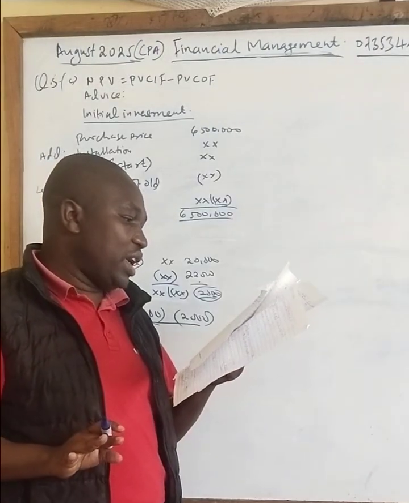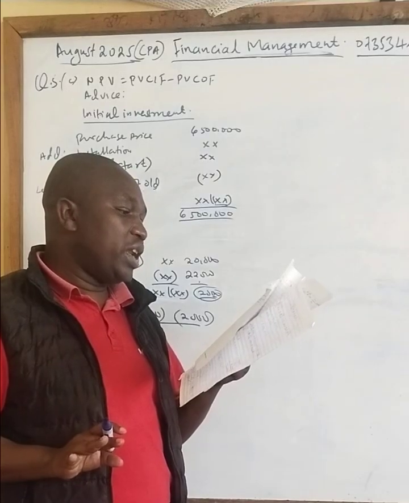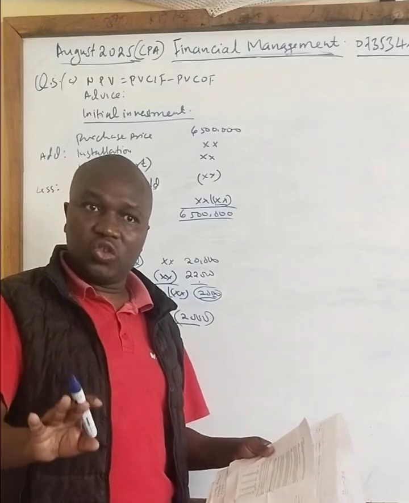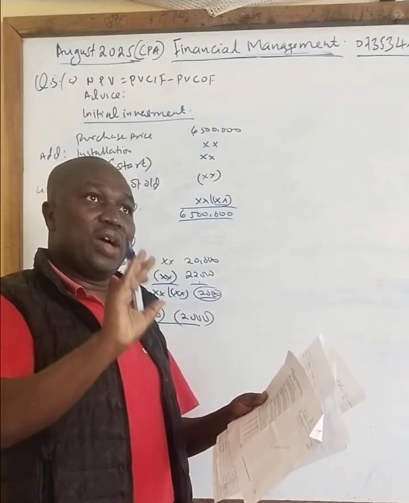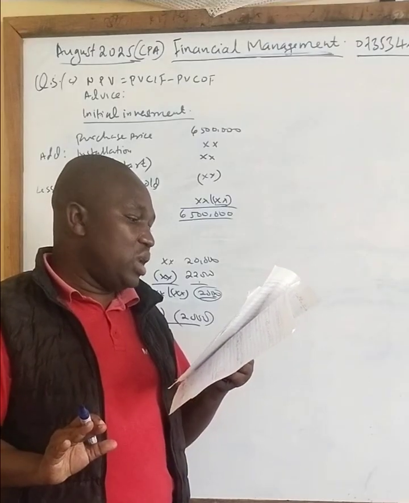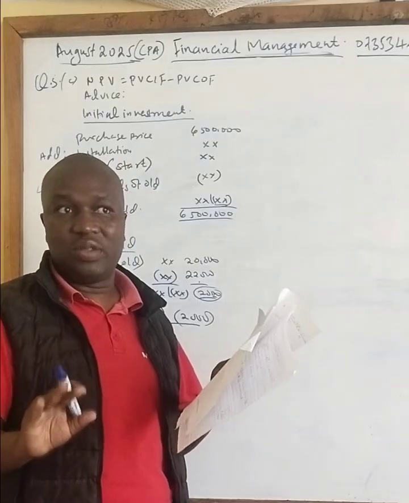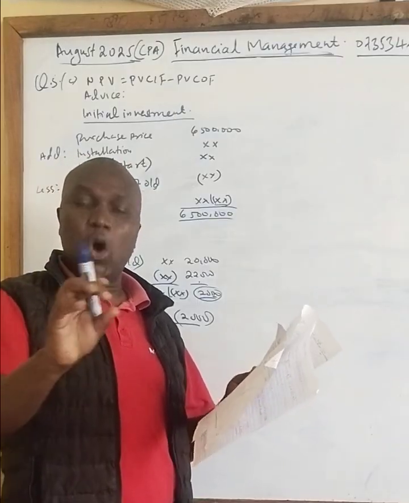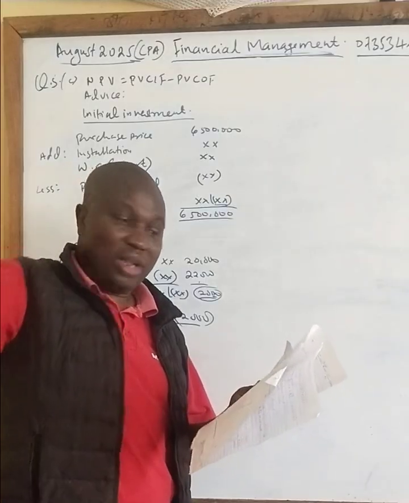Then we have also been told the company estimates that it will cost 2 million per year to operate the tractor. So operational cost will be 2 million per year, every year for 5 years, and it will affect our revenue for the year. However, the company will save 1.5 million annually on labor cost. That saving on cost will be like an income to us, so we'll add it to our revenue.